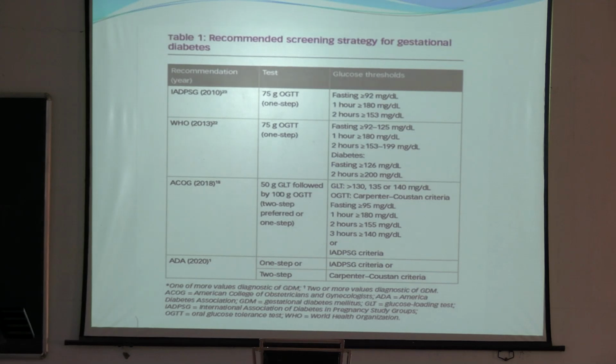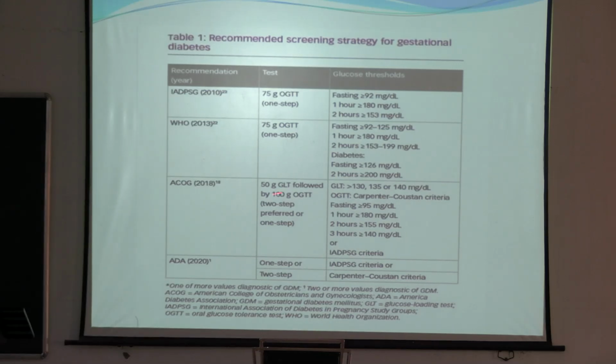But ACOG and ADA, these are the American guidelines, mainly use the two-step method. The first step is screening with 50 gram glucose, and the second step is 100 gram glucose. Here, 50 gram glucose is given to the patient. If the blood sugar is more than 140, then the second step will be done. If the first step is normal, then the second screening test can be done at 24 to 26 weeks.